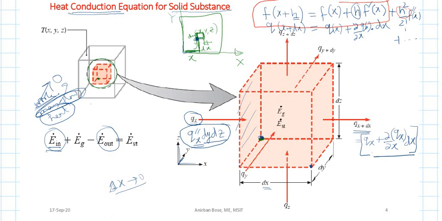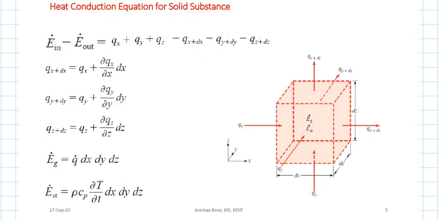And what about Eg dot? Eg dot is the rate of heat generation. And E dot storage we definitely have to expand, which we'll see in the next slide. So here you can see what E dot in minus E dot out is. Since qx is a scalar quantity, for the net E dot in minus E dot out you simply write qx minus qx plus dx, qy minus qy plus dy, and qz minus qz plus dz.